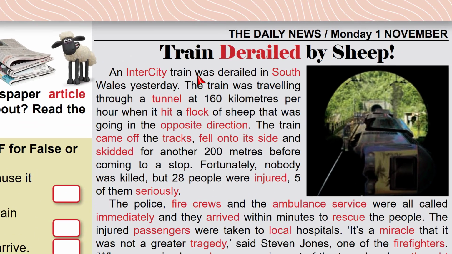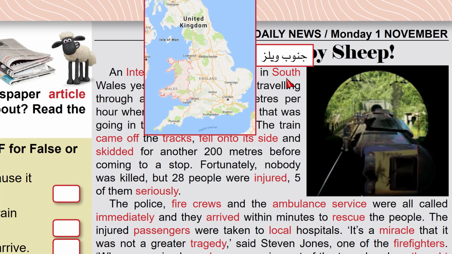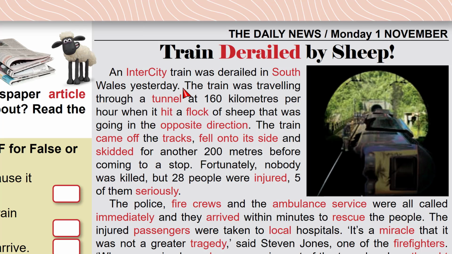An intercity train was derailed in South Wales yesterday. Inner city? It doesn't travel from one city to another. No, it goes within the city. This happened in South Wales. Here's a picture of the United Kingdom. Wales is right here. South Wales is here in this part.